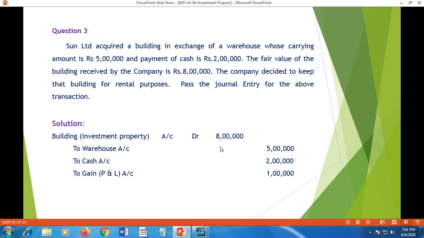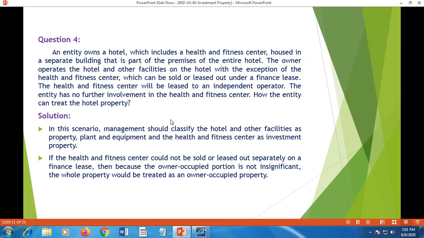Building, that is investment property, 8 lakh, that is the value received by exchange of warehouse. The value sacrificed: warehouse 5 lakh and cash 2 lakh. The difference between these two will be 1 lakh profit. This 1 lakh profit has to be transferred to profit and loss account. Investment property is 8 lakh because the company decided to keep the building for rental purpose as required under Ind AS 40.